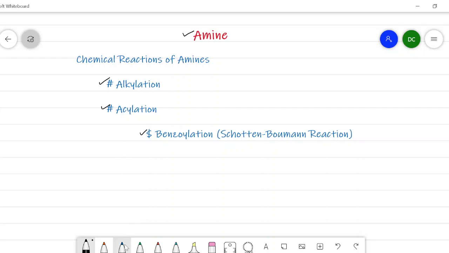So we know that the amines are basic in nature and the nitrogen possesses a lone pair, therefore they act as a nucleophile, and using the nucleophilic character of the amine, we will see the alkylation and acylation of amine. So let's begin with the alkylation of amine.